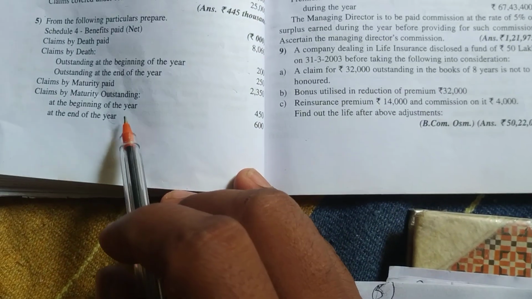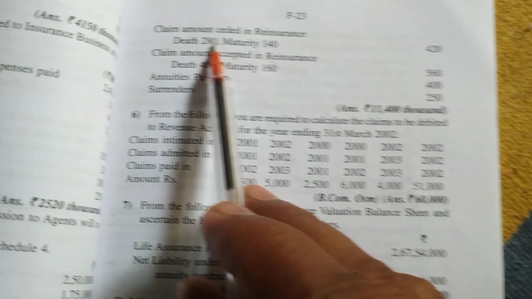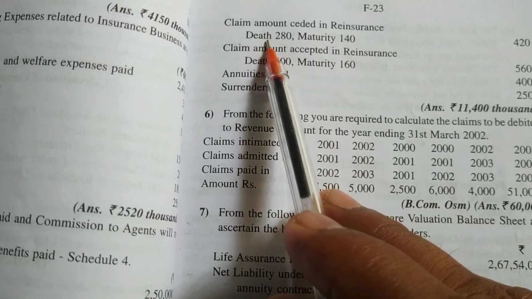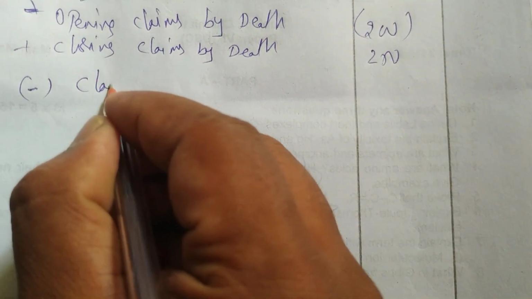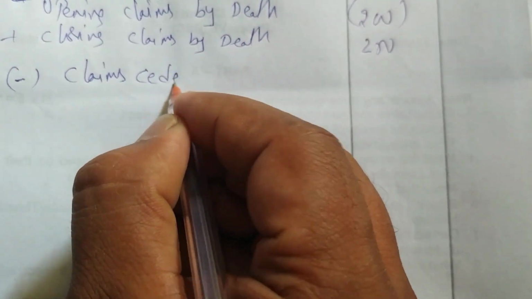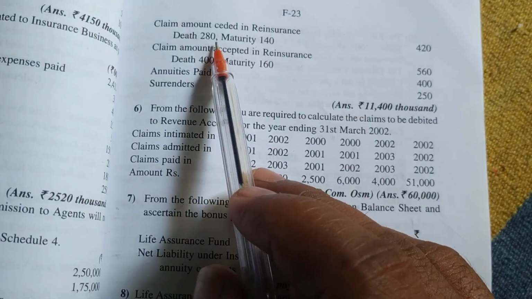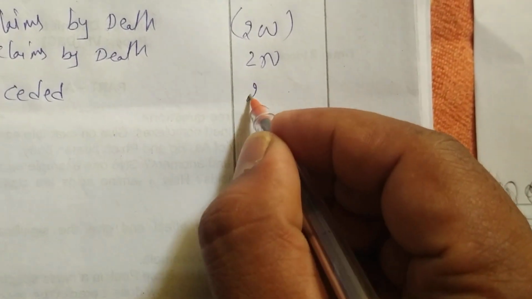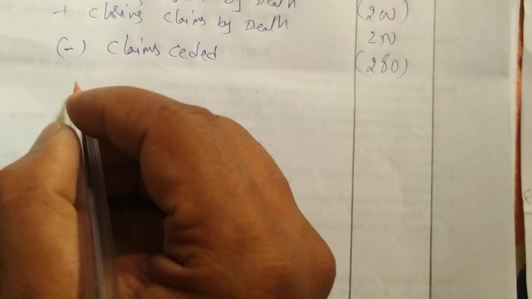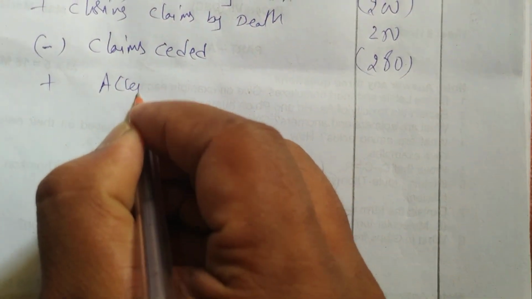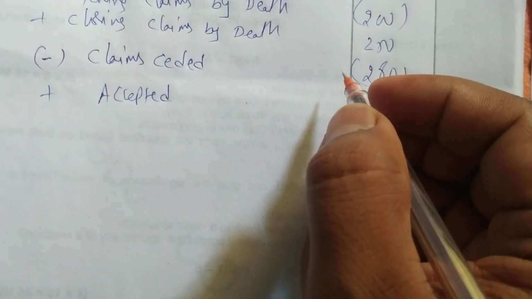Okay, next we are having maturity, we'll see later. First we'll do death, then we are having claims amount ceded in reinsurance. Death is how much? 280. Ceded means minus claim ceded. Only death we are taking. How much is death here? 280. Okay, next we are having accepted. Death accepted in reinsurance, how much? 400. Accepted we have to add.